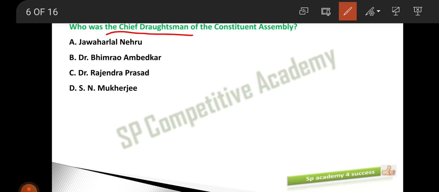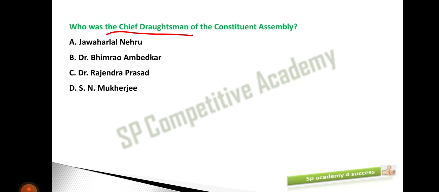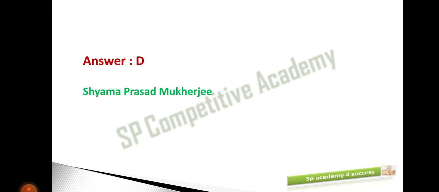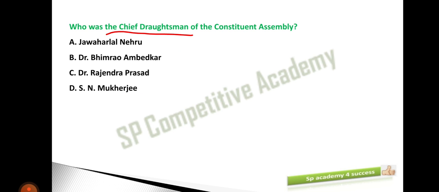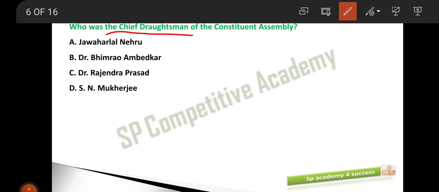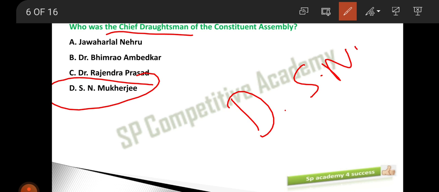Oh, excuse me, wrong. I just gave the wrong explanation. Here, Dr. B.R. Ambedkar ji was the chairman of the Drafting Committee, and S.N. Mukherjee was the chief draftsman. I'm really extremely sorry for this. So here the option D, that is S.N. Mukherjee, he was the chief draftsman. Okay, B.R. Ambedkar ji was the chairman of the Drafting Committee and S.N. Mukherjee was the chief draftsman.